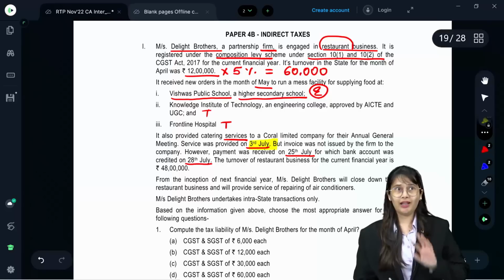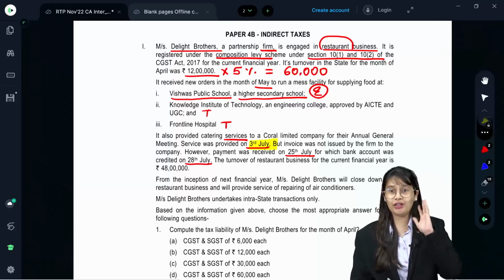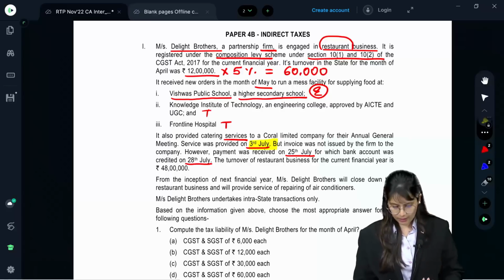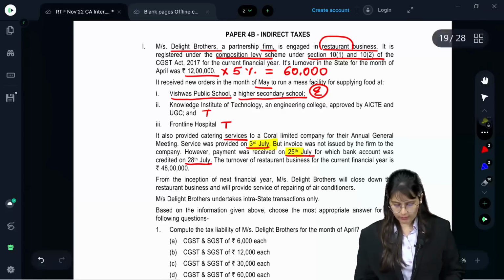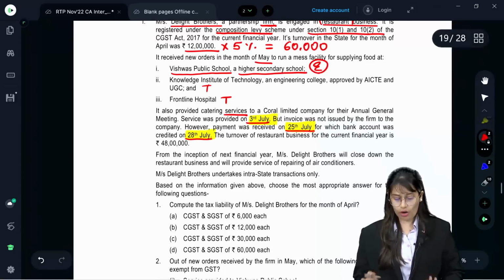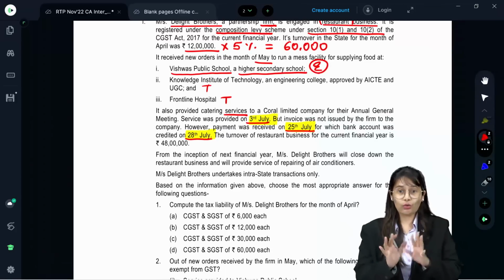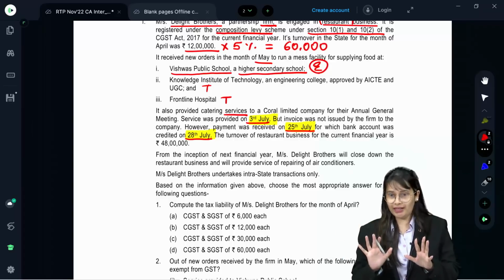So the answer would be date of provision of service or date of payment, whichever is earlier, would be your time of supply. Service is 3rd July, payment is 25th July, whichever is earlier, 3rd July would be your time of supply. I am just assuming that this can be there. The question answer will come later.